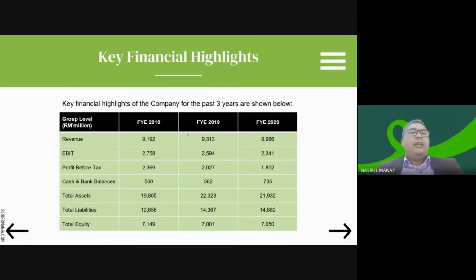This is the key financial highlight. It begins with revenue, earnings before interest and tax, profit before tax, cash and banks balance, total assets, total liability, and total equity for the financial years ended 2018, 2019, and 2020.